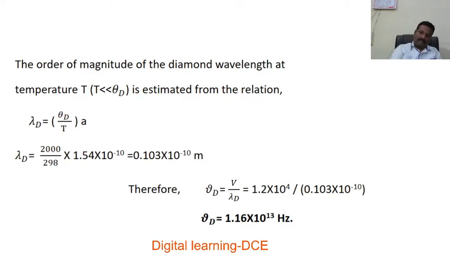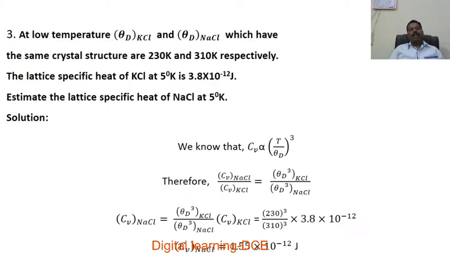Next problem. At low temperature, the Debye temperature of KCl and the Debye temperature of NaCl crystals, which have the same crystal structure, are 230 Kelvin and 310 Kelvin respectively. The lattice specific heat of KCl at 5 degree Kelvin is 3.8 into 10 to the power of minus 12 joules.